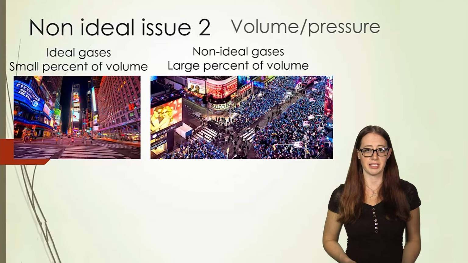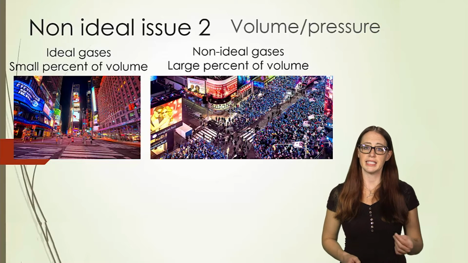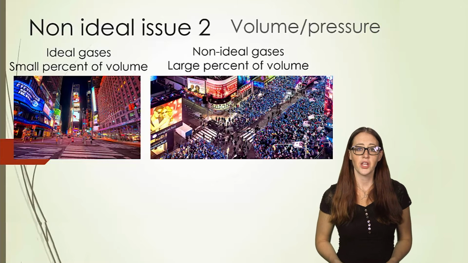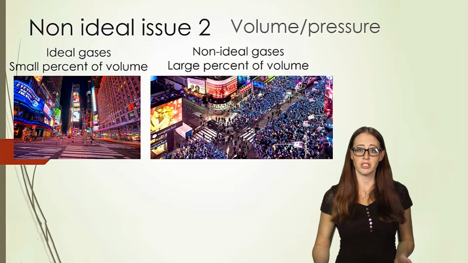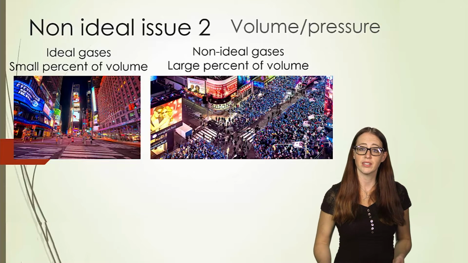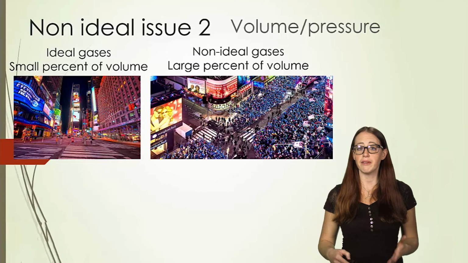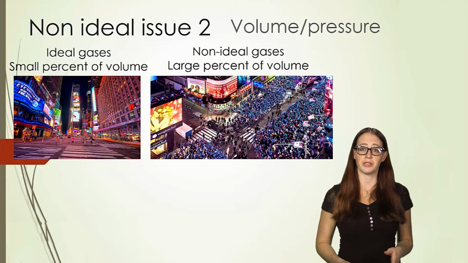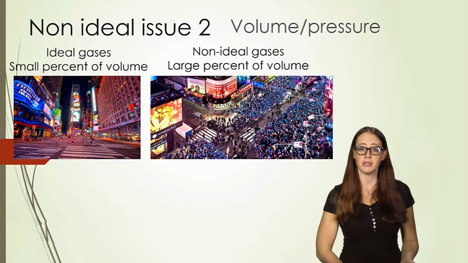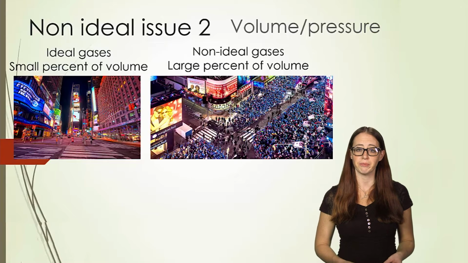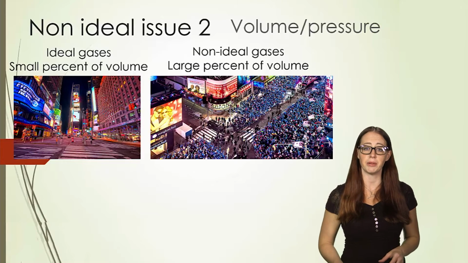The next issue that comes into play is that in an ideal gas, molecules are point masses, meaning that each atom has no volume. So if we want to treat real gases as ideal gases, we need to consider how much of the volume of the molecule matters. Think about a container that does not have very many molecules in it. If there are only a few molecules, the percent of the volume that is taken up by the molecular volume is very, very small. It's like an empty room, or in this case, an empty Times Square. There's not that many people, and so there's very little volume that is taken up by the people.